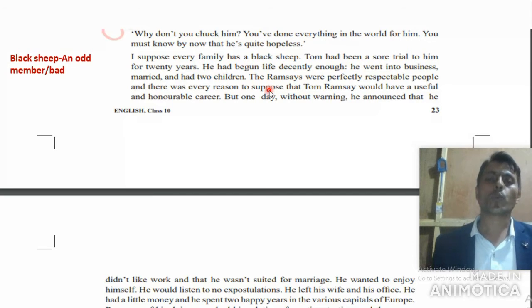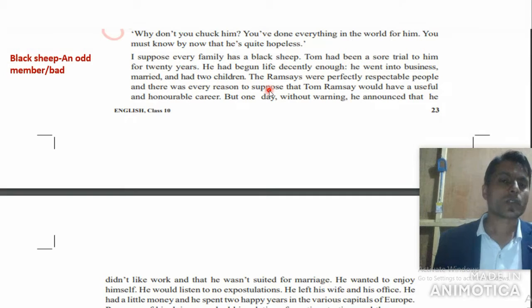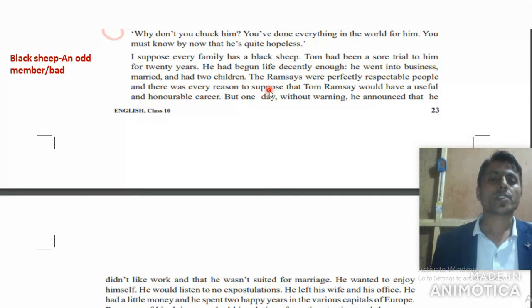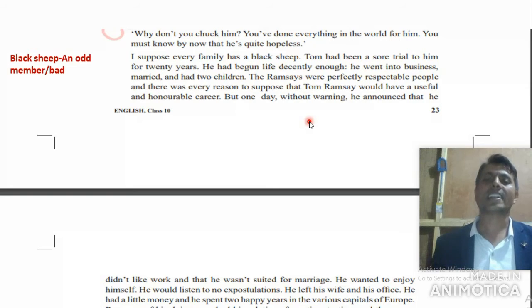The Ramseys were perfectly respectable people, and there was every reason to suppose that Tom Ramsay would have a useful and honorable career. Everybody could easily guess that they might have a very standard, very respectable life, and must have a good career, right? Must have or should have a good career, according to the past background.